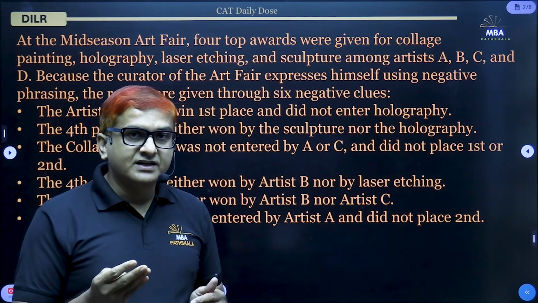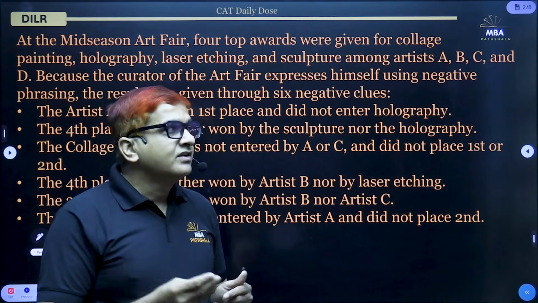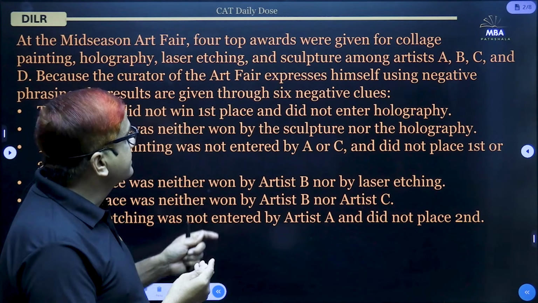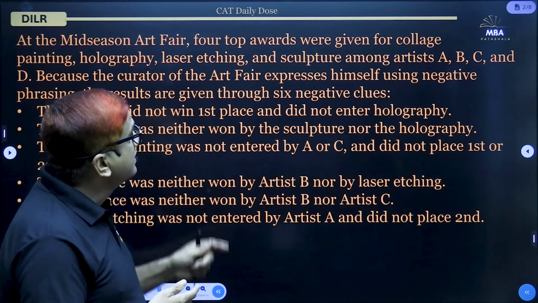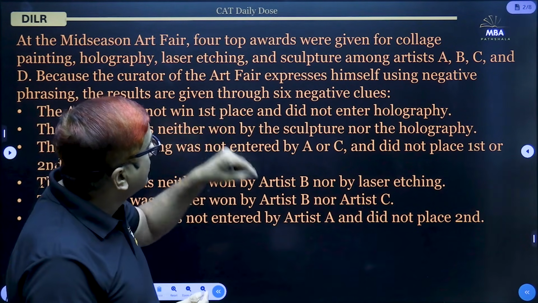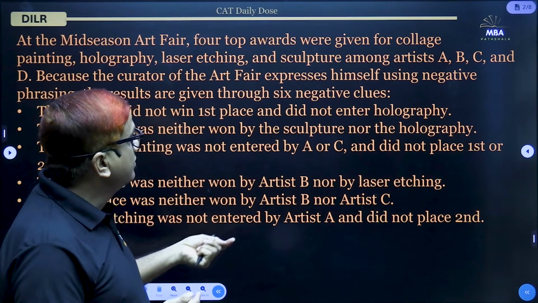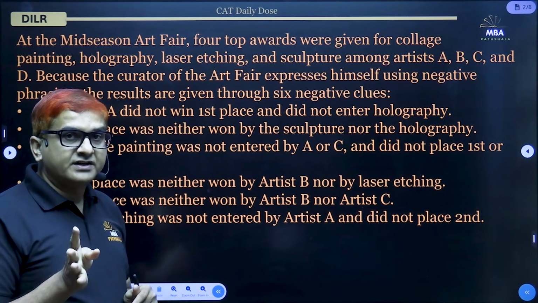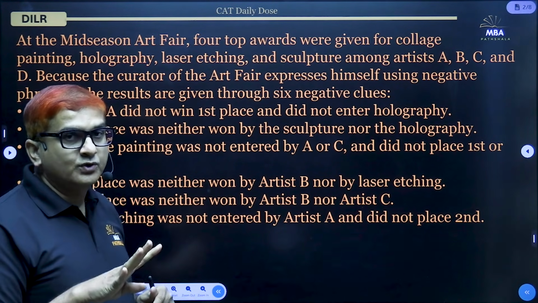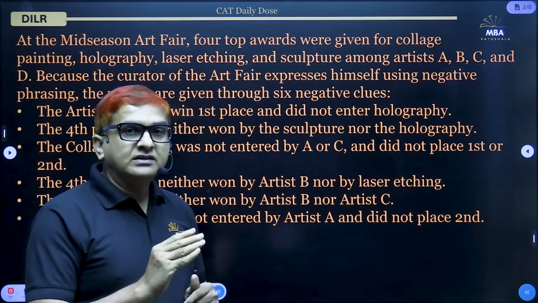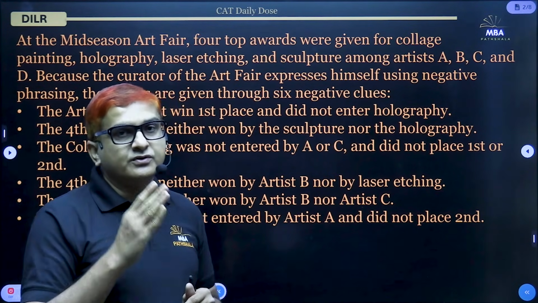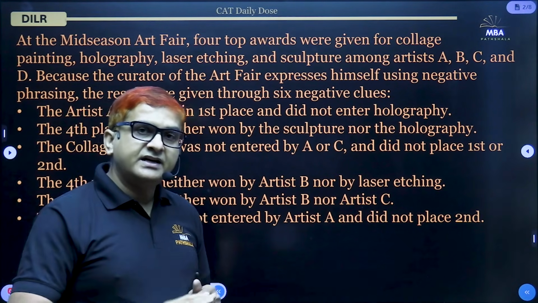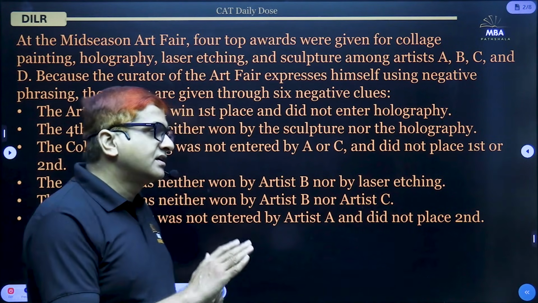And the third one is the art that they are submitting. In each of these variables there are 4 attributes: in name there are 4, A, B, C, D; in places there are 4, first, second, third, fourth; and in arts that they are submitting, again 4.